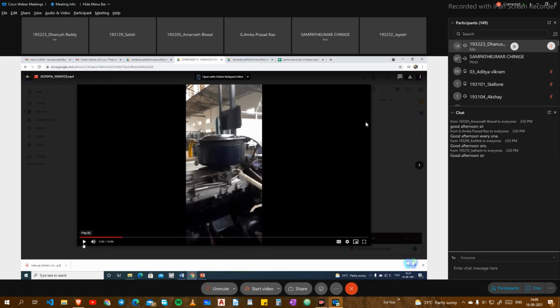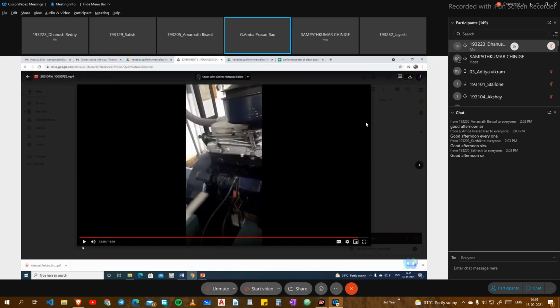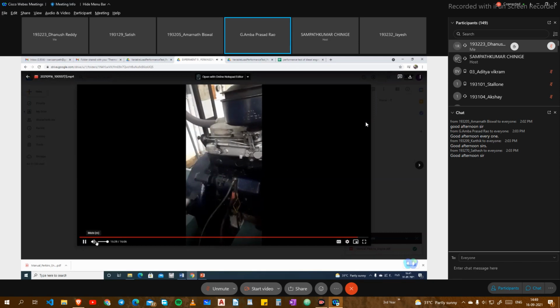Okay, sir. Thank you. Any other doubts you can ask related to the experiment? Now calculations are pending. In the starter motor, you understood, there is a Bendix drive. That Bendix drive has a small pinion. By actuating with the electric motor and battery, the pinion will start. The pinion rotates at a higher speed.